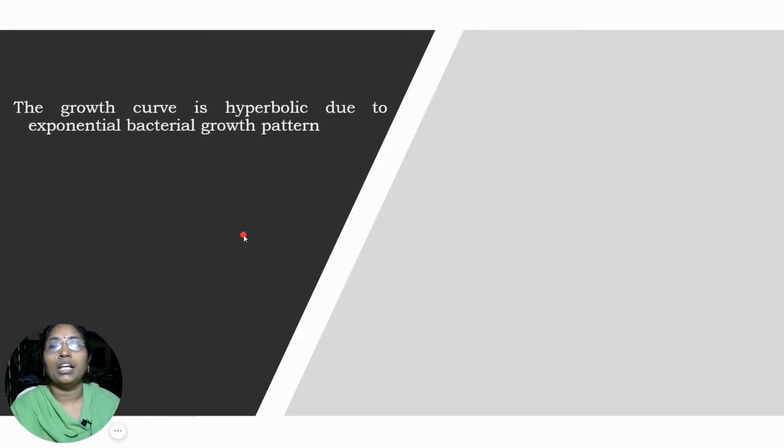Okay, now we will go with the next point, the bacterial growth curve. We are saying that we get a pattern of the growth curve. On the x-axis we take the incubation time, and on the y-axis we take the log number of bacteria. When we plot a graph between the incubation time and the log number of bacteria, we get a curve. That curve is known as the growth curve, as we discussed.